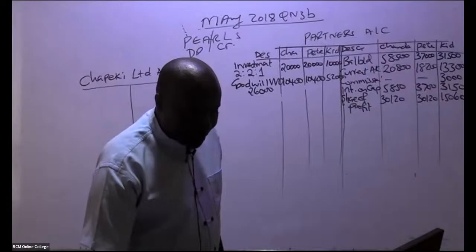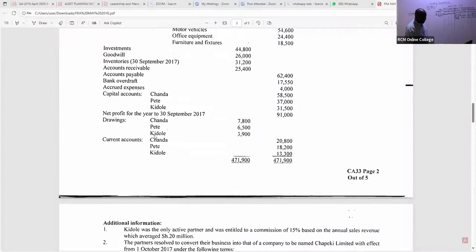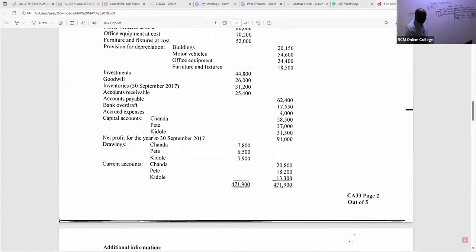Let's see here. Like capital accounts, I believe we already have those. Let's capture the drawings. These are drawings for partners. So we simply book them under partners. And remember, drawings are like expenses, so you shall debit. Come here and give us drawings.